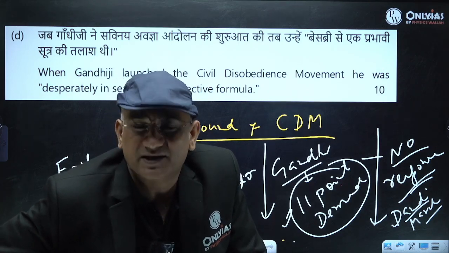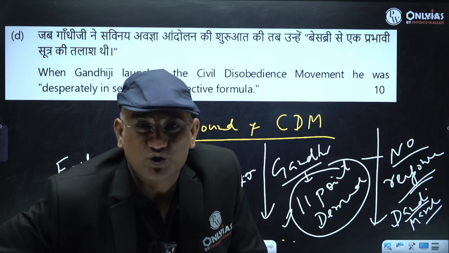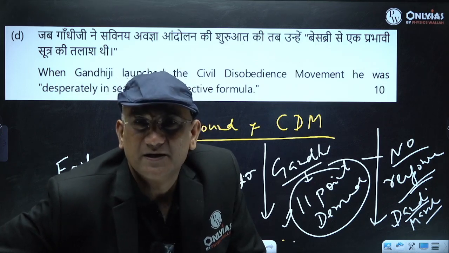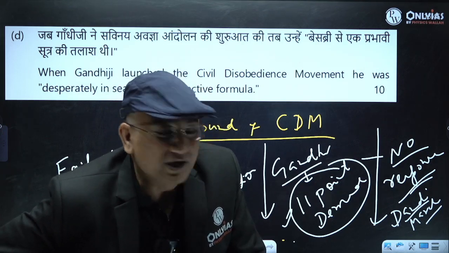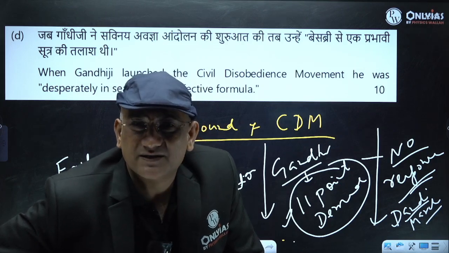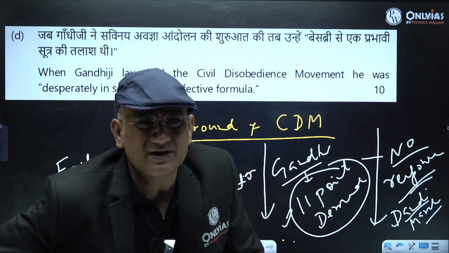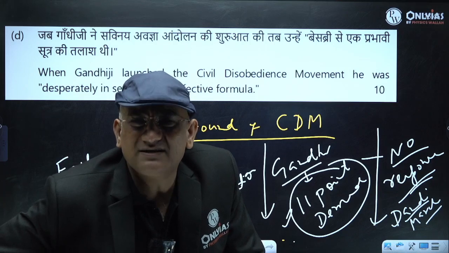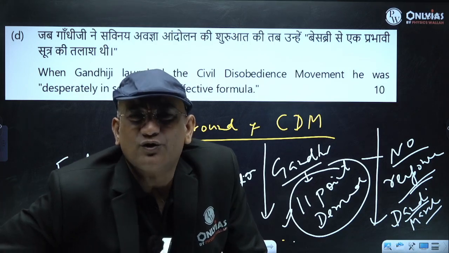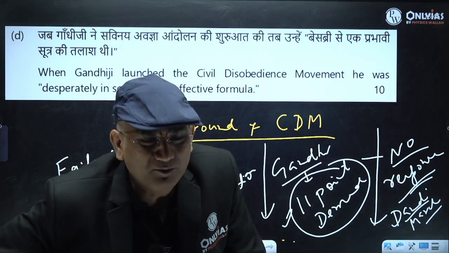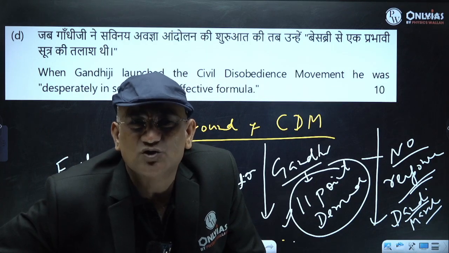Radicalization of politics, youth, socialist influence, peasants, workers, capitalists, right? You will see that there was a desperation, and Gandhiji was also seeking a formula, and he got a formula in the form of breaking the salt law.